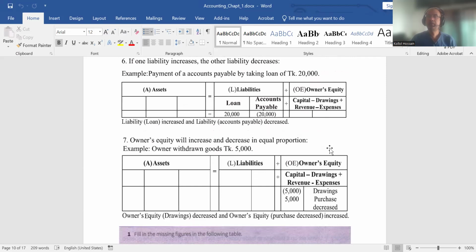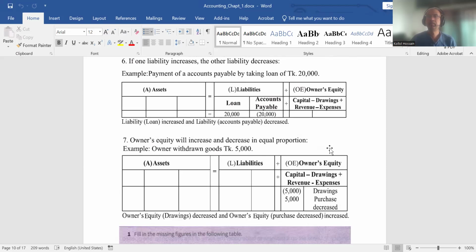Sometimes there is a payment timeline, so we have to pay the amounts against accounts payable. But if we do not have sufficient money, then sometimes the business needs to borrow from other sources to pay another debt or liability. So here, loan is taken for repaying the accounts payable.